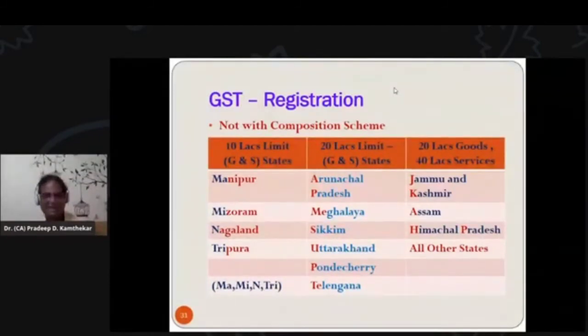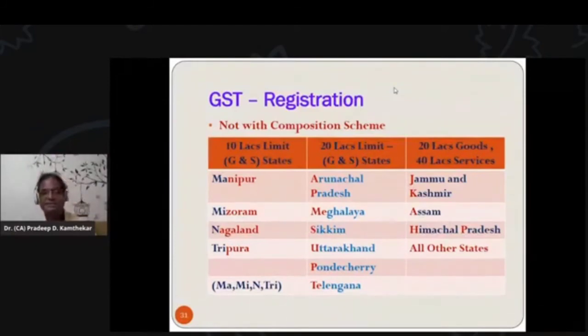That means if the supplier of goods and services is from any of these states, his limit is up to 20 lakhs turnover. If he has not crossed it, he is not supposed to take GST registration. But the moment it crosses 20 lakhs, he is supposed to take compulsory registration under GST.